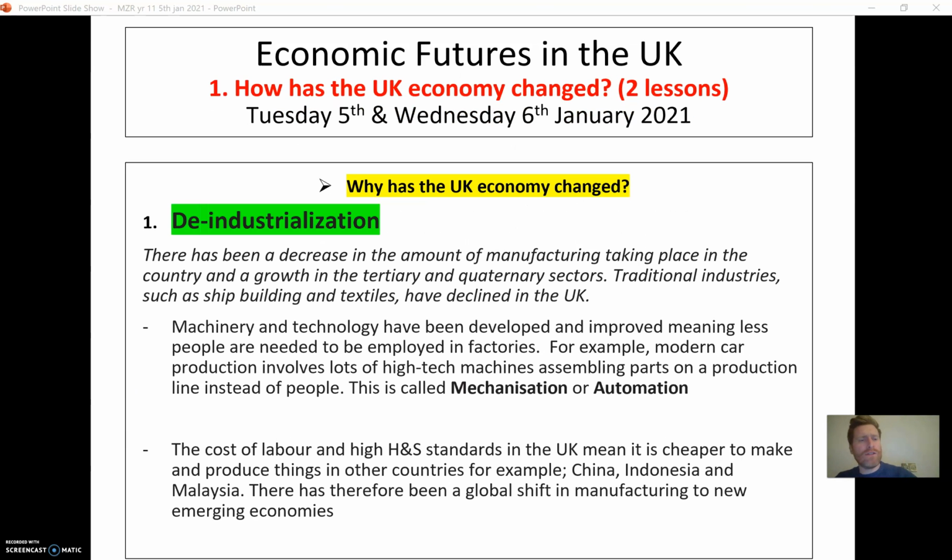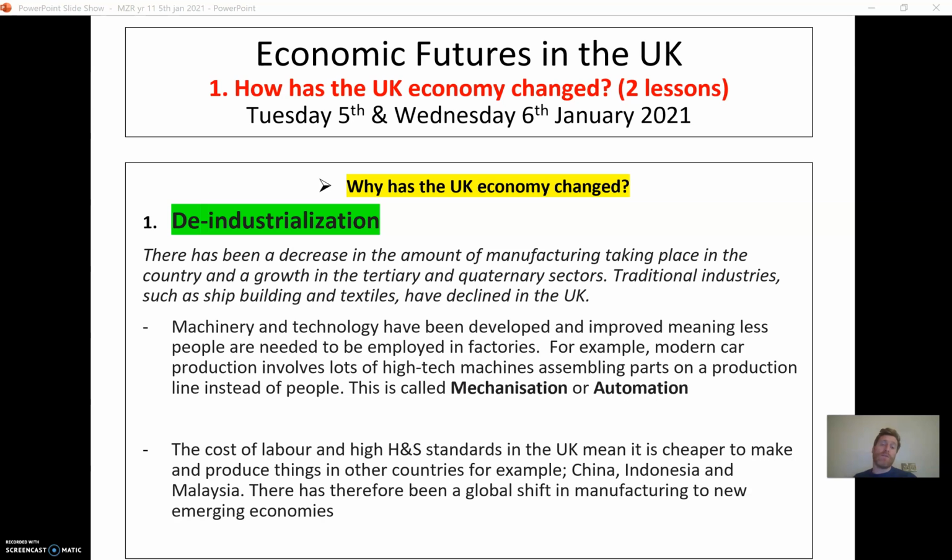So there's 3 key reasons as to why the UK economy changed, and the first one is called deindustrialisation. So there's been a decrease in the amount of manufacturing taking place in the country and a growth in this tertiary sector, as we saw in those pie charts. So one of the reasons for this is something called mechanisation or automation. And what that means is technology has improved and work has become far more efficient, so that now less and less people are needed to be employed because machines are doing the work that they once did. So if you no longer need to have that many people employed in factories or in manufacturing, then they're going to have to seek employment elsewhere. So that's mechanisation or automation.